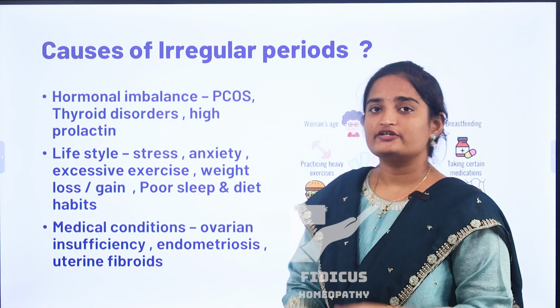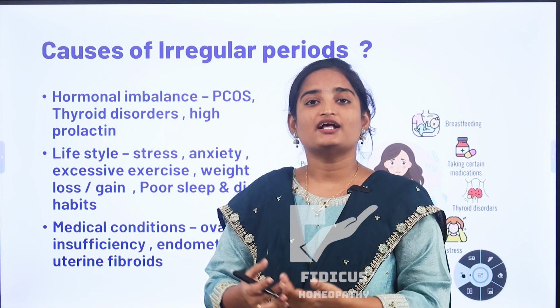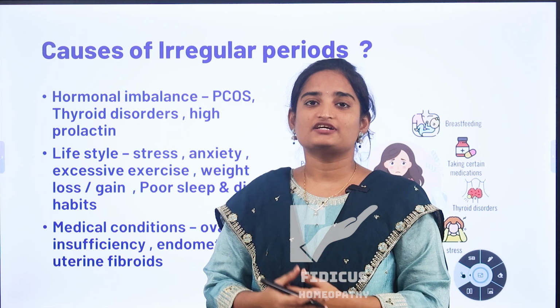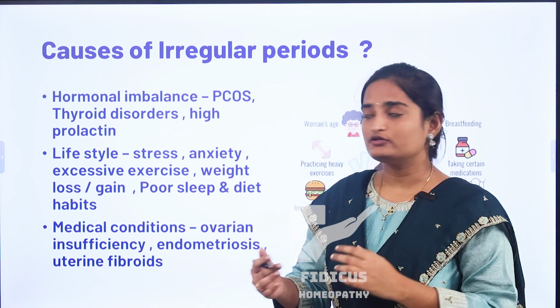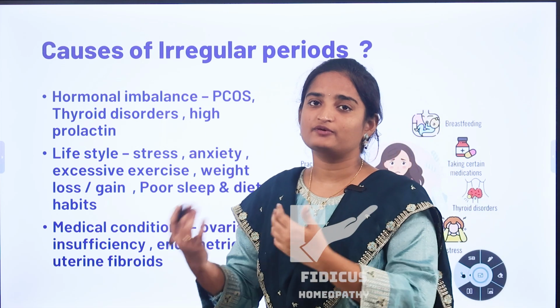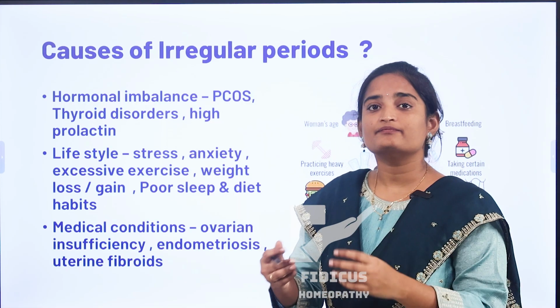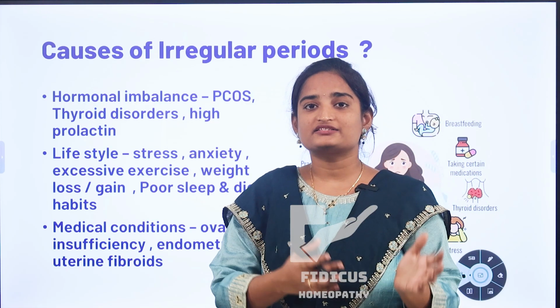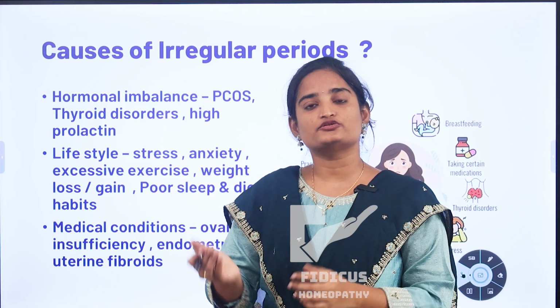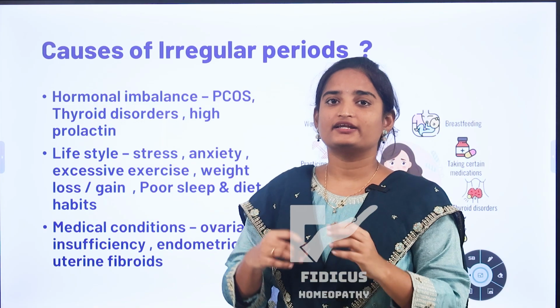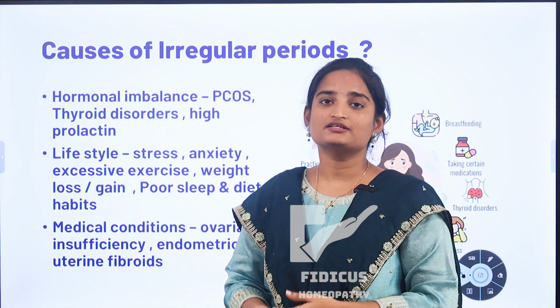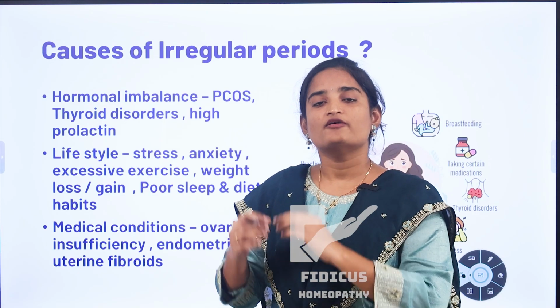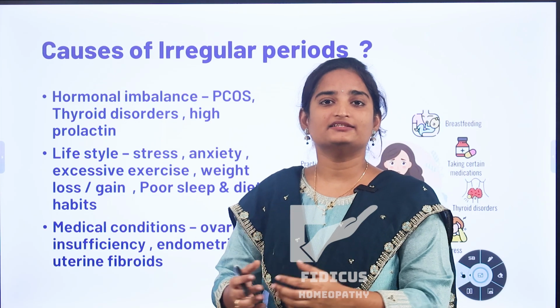And uterine fibroids, these are pathological conditions in the uterus, and also some septums in the uterus, infections, all these can cause irregular periods. So irregular periods can be caused by multiple causes. Other than these conditions, some conditions like breastfeeding and also some medications can temporarily arrest the ovarian function that can lead to irregular periods. So irregular periods are mainly due to multiple causes. We have to rule out the root cause. By identifying this root cause, we can treat this condition.